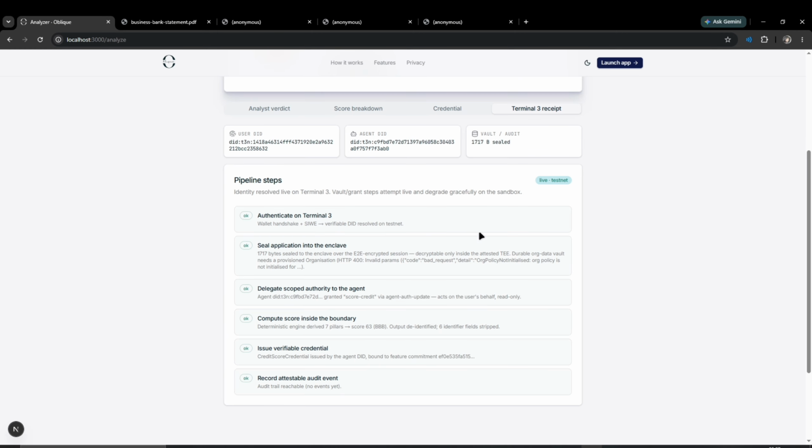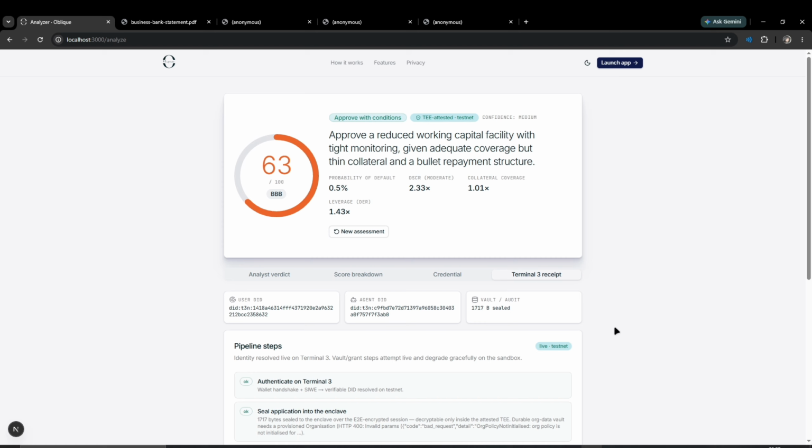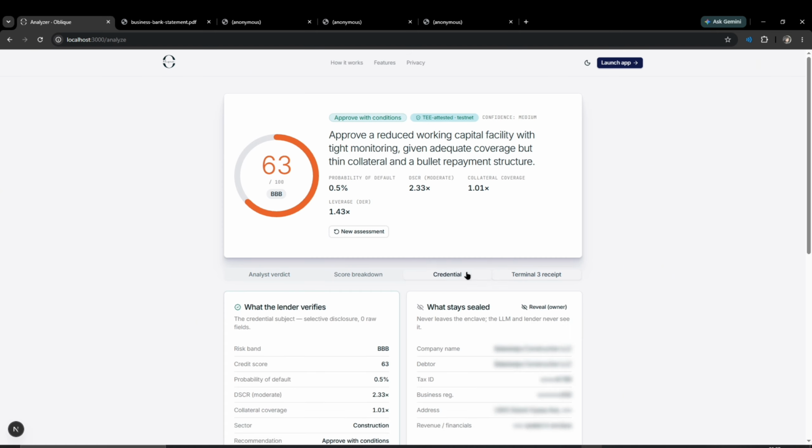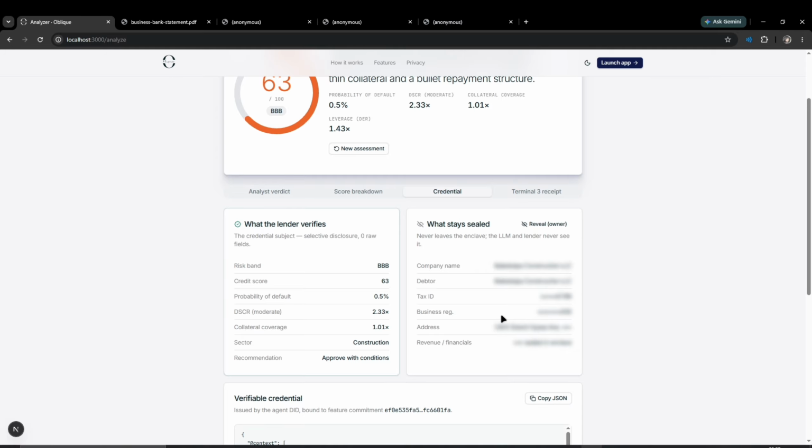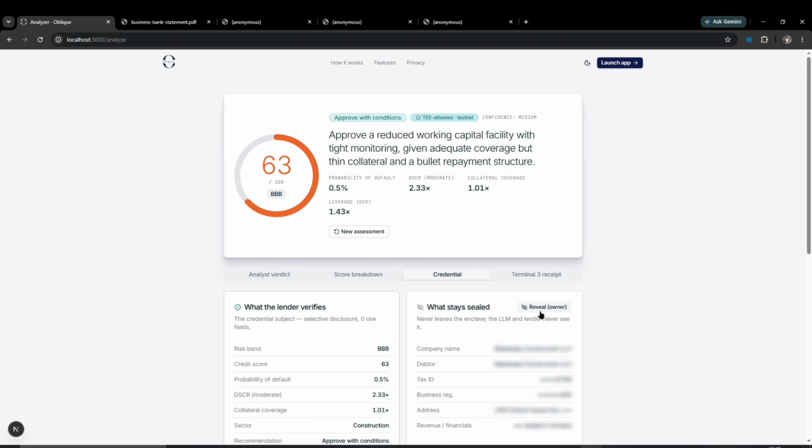Now, it is important to note that while the LLM is from a cloud provider, it does not have access to any of this sealed info here. It was de-identified. And the QVAC itself that processes the documents is run fully locally. So none of the sensitive data actually comes out from the local environment. And it is very, very safe. It's encrypted and also locally processed. And there we go. There's the whole capability of Oblique.